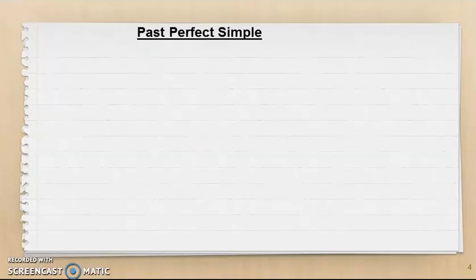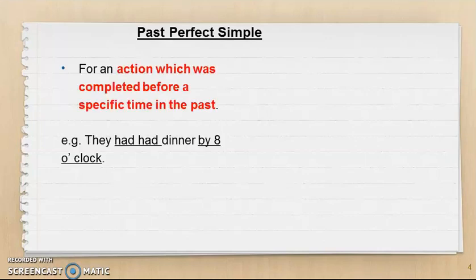Today we'll be looking at past perfect simple. Alright. When do we use past perfect simple? It is used for an action which was completed before a specific time in the past. Okay, remember, highlight here: before. That is the signpost here for past perfect simple.